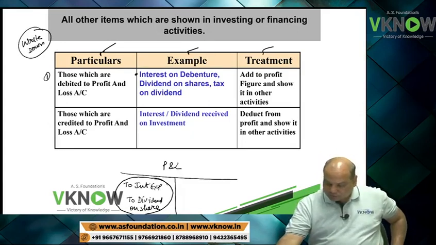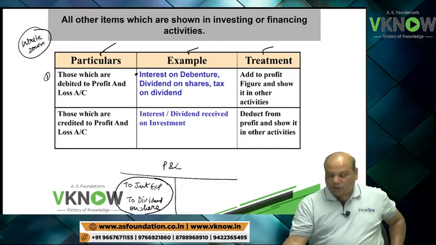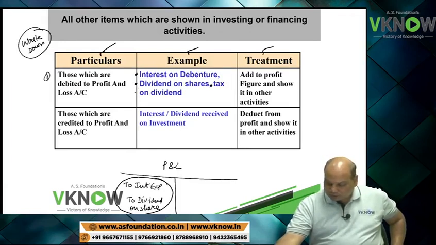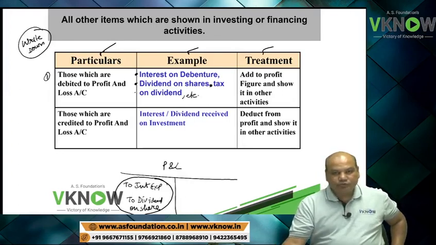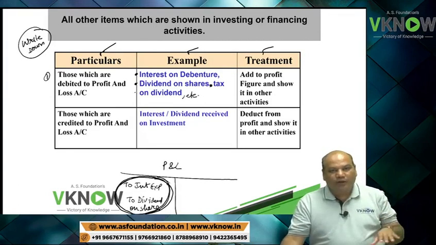So first write down example: interest on debenture, dividend on share, third item tax on dividend, etc. Because they are debited to my P&L account, profit has gone down. Debiting P&L account means profit has gone down.